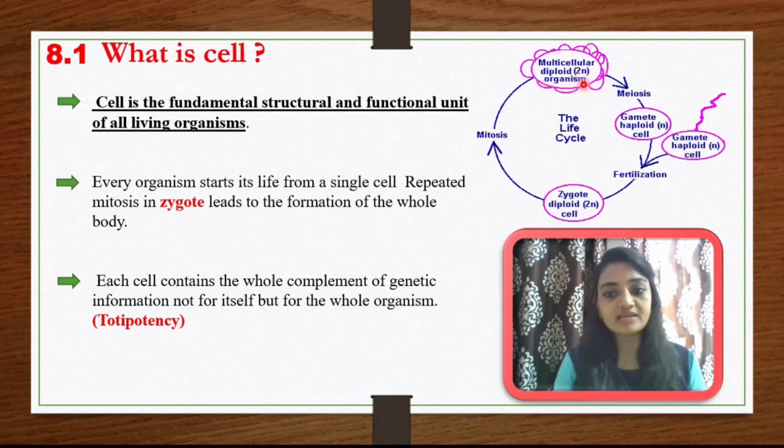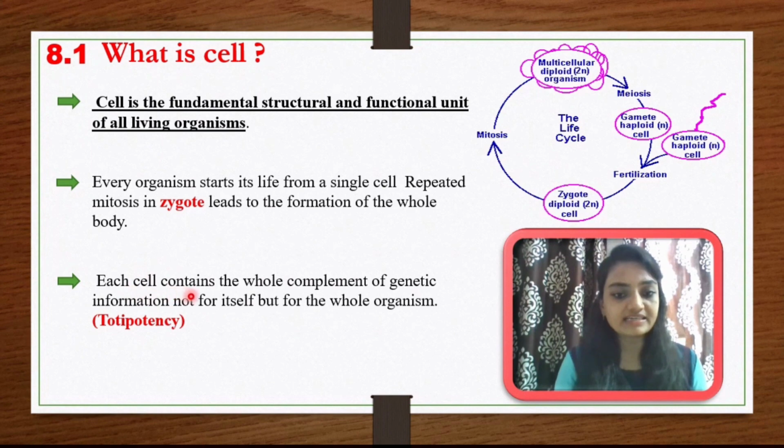So any organism, whether unicellular or multicellular, was initially unicellular. If it is a multicellular organism, then it will undergo mitosis cycles, that is, cell division cycles, and due to cell division it will convert into a multicellular diploid organism. By this way, the single cell will convert into a multicellular organism. Any life, any organism, will initiate with the zygote, and afterward it will convert into multicellular.